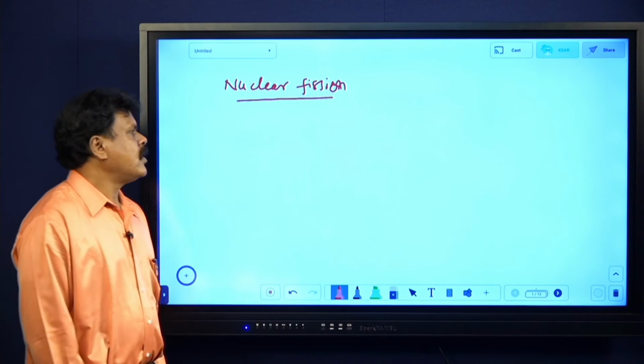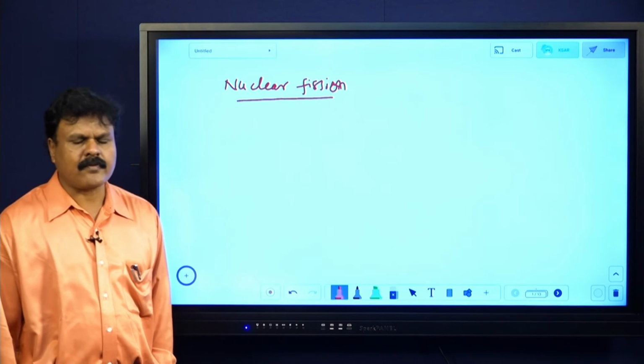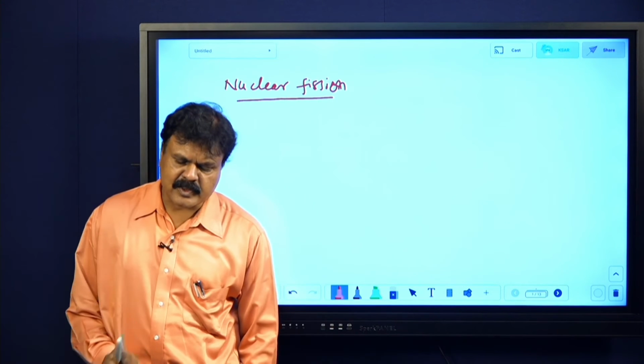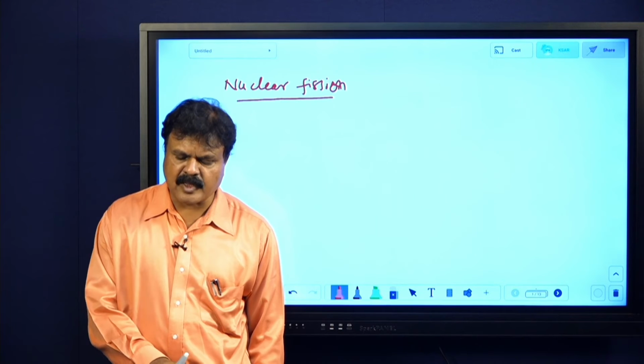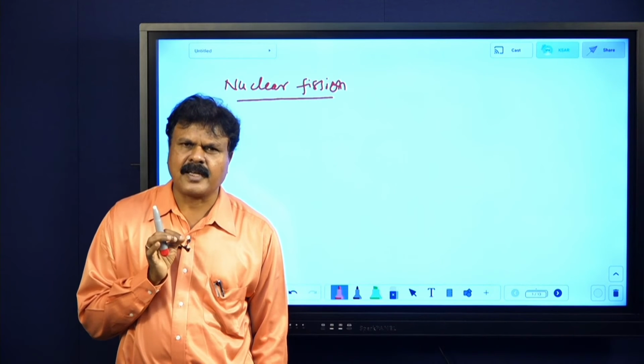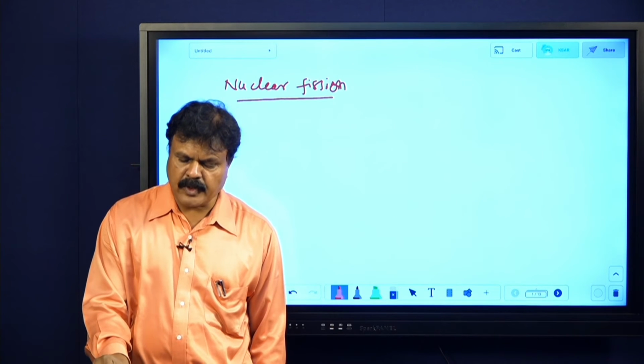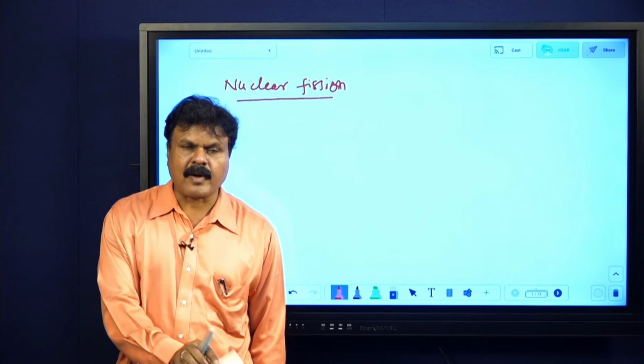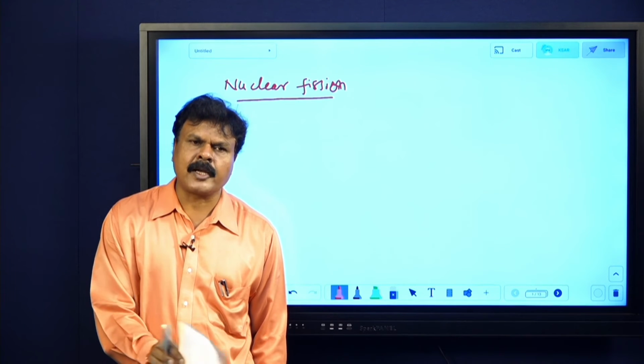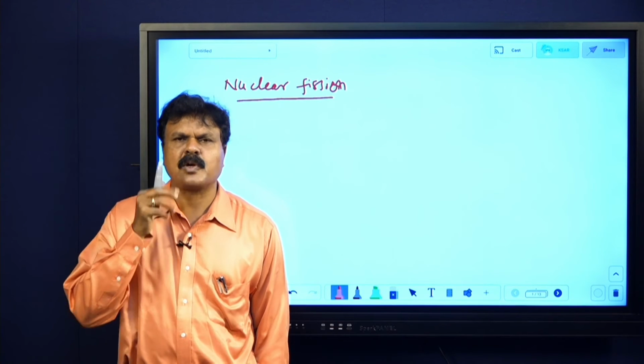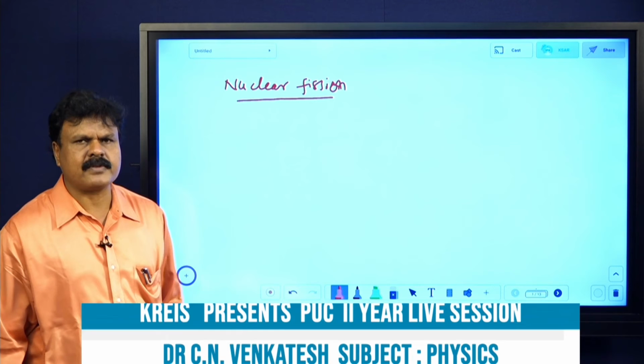Now, nuclear fission. What does nuclear fission mean? You know, in lower classes also we have studied. It is the phenomenon in which a heavy nucleus splits up into two lighter nuclei of comparable masses, releasing 2 or 3 neutrons together with a large amount of energy. That is called nuclear fission.